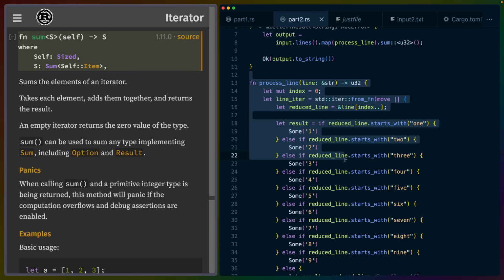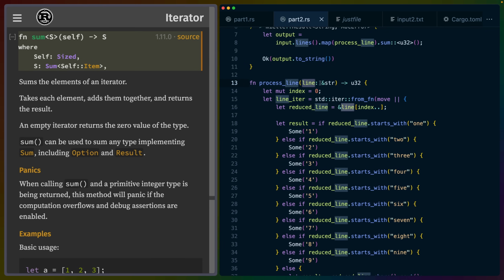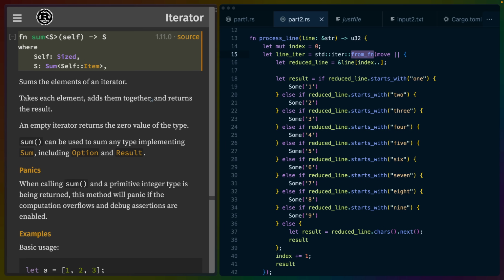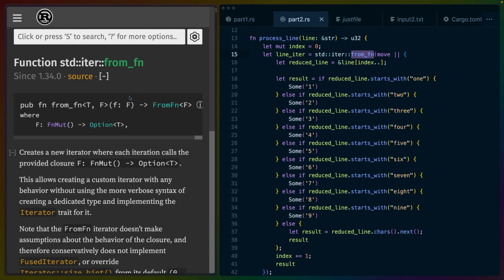That means we got to break this function out and go for each line individually to turn it into a U32. Now, we definitely did something interesting here. Instead of doing something like an iterator or a for loop or a while loop or something like that, we chose to use the from_fn function. And this is a function from std::iter. So it's in the iterator module, but it's not on the iterator trait.